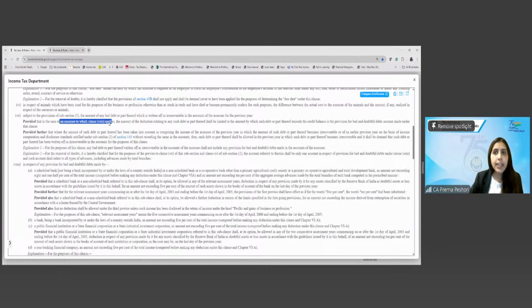So basically, in case of these banks, if there are actual bad debts which are arising, then first it has to be adjusted against the provision for doubtful debt balance, and the balance will be claimed under 36(1)(vii).